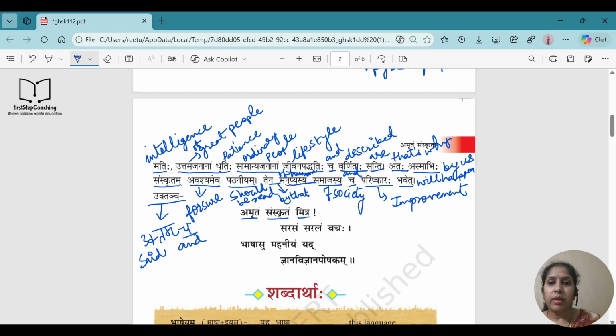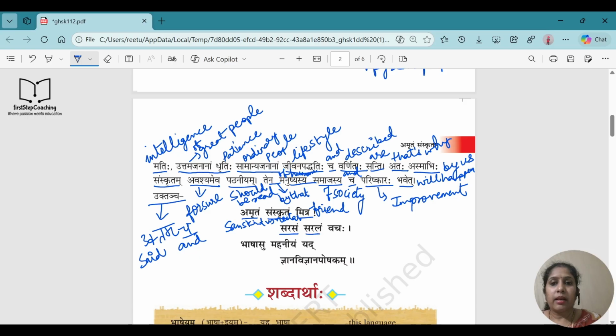Amritam Sanskritam Mitra. Mitra means friend. So the author is actually telling the people who have read this full chapter, and after that, dear friend, Amritam Sanskritam. So Sanskrit is a nectar. Sanskrit is nectar.